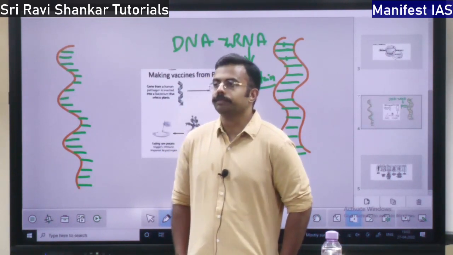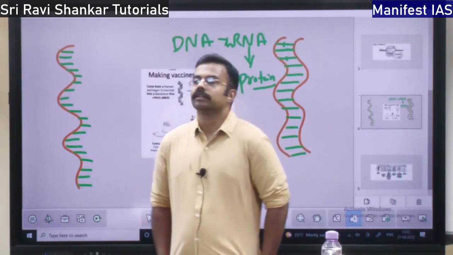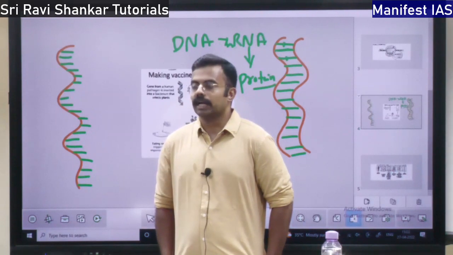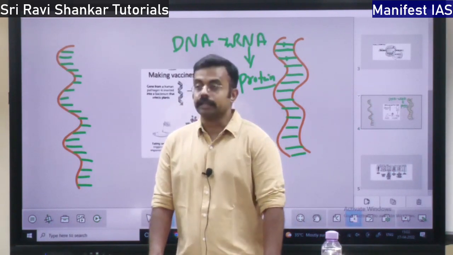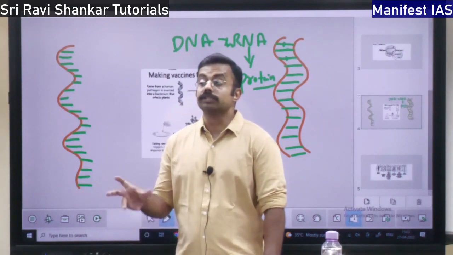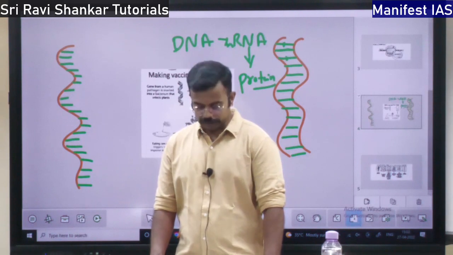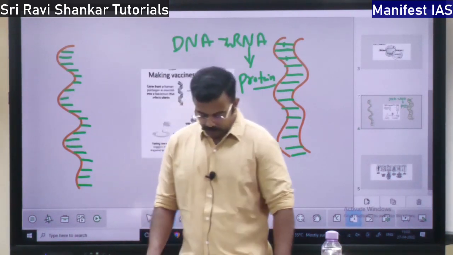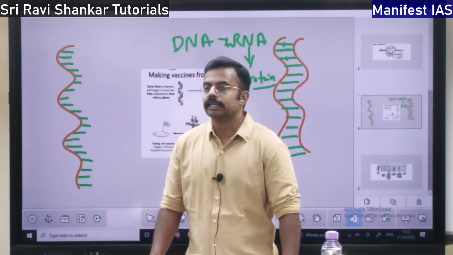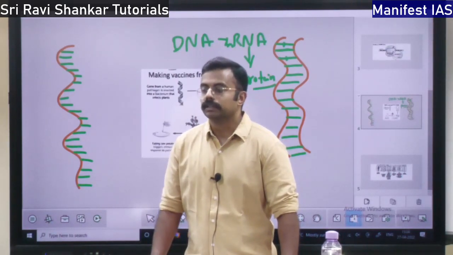One is, the most important sector is medicine. So starting from your COVID vaccines to hepatitis vaccine as well as insulin, everything. So hormone, vaccine, production of insulin, everything is based on biotechnology. Then industry, it is used in industry as well. So in industry, you have various types of concrete, right?